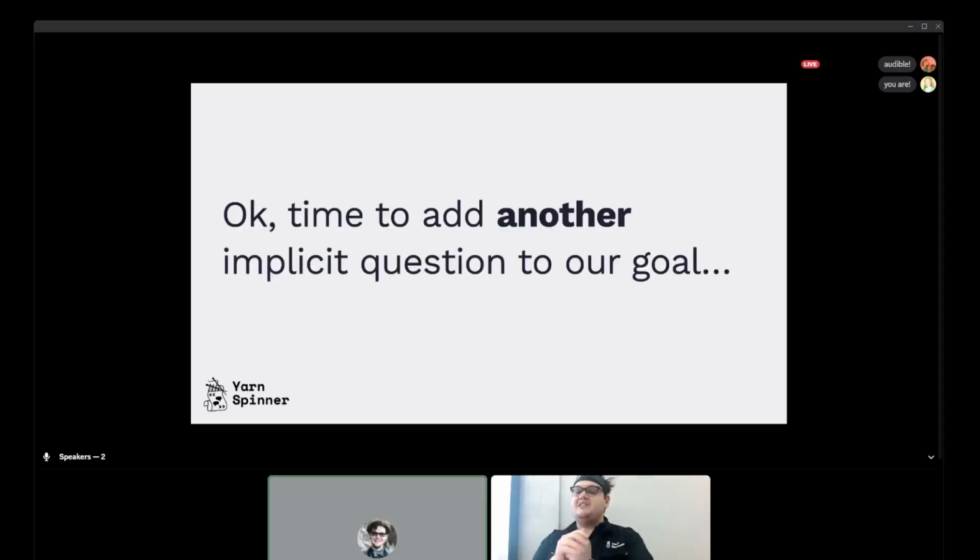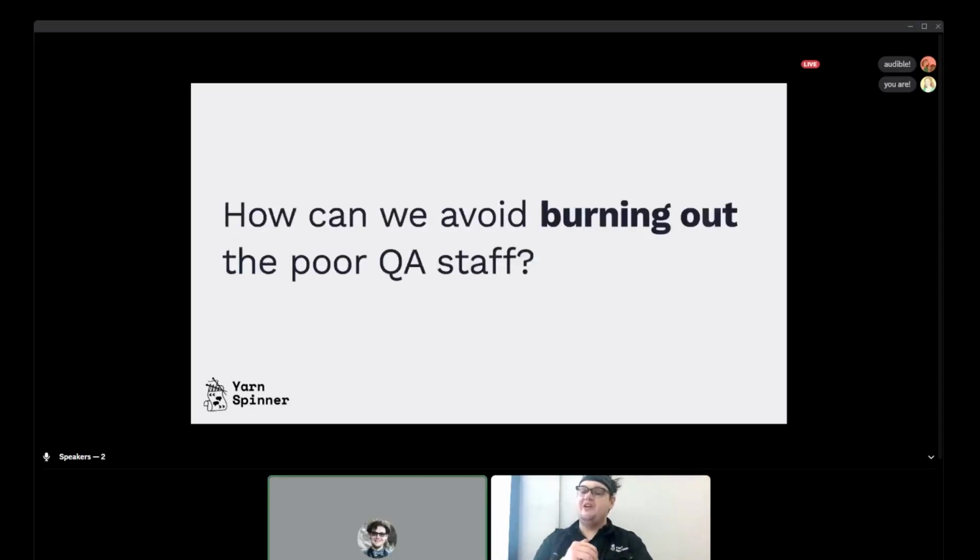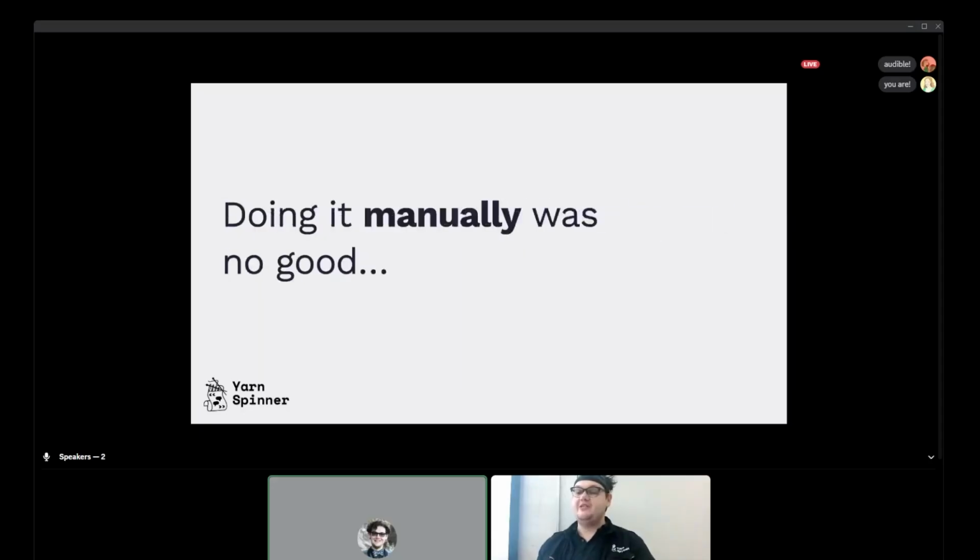So if we add another implicit question to our goal of making this thing more testable and more exploratory, how do we avoid burning out our QA staff? In a lot of cases, our QA staff is me, who also wrote the game, which I'm sure is a familiar experience. Brute force testing games is very possible, but I don't want to melt me into goo, and I don't want to melt QA staff into goo to make sure the game works. And doing it manually was not really any good.